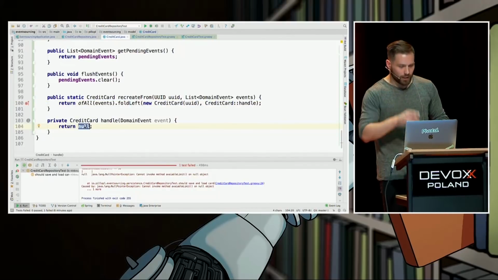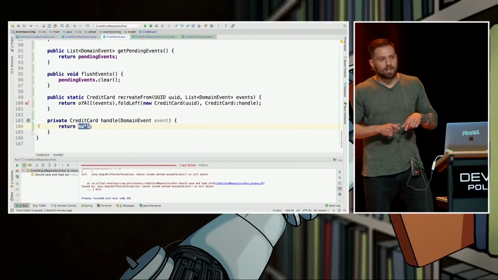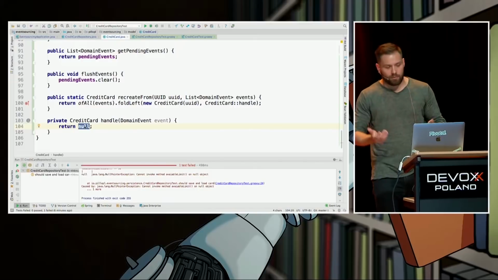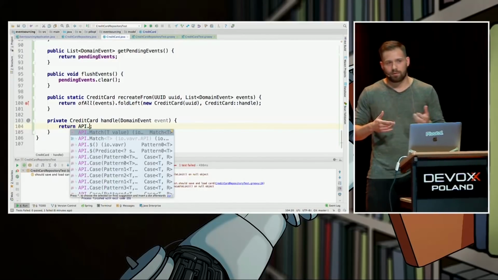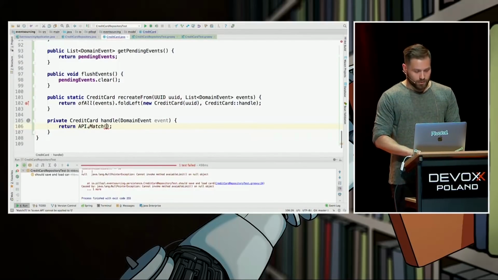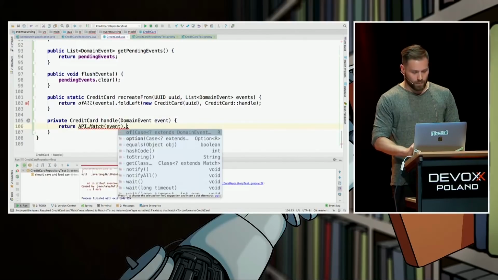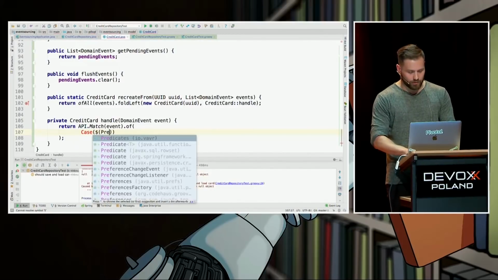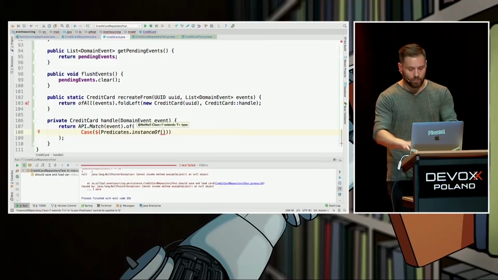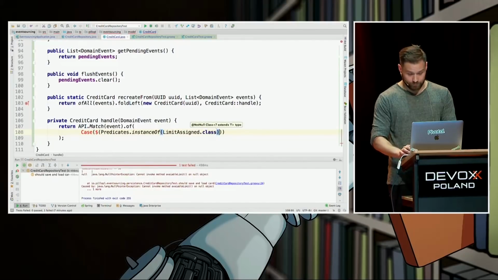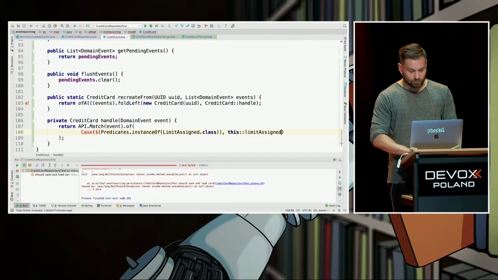And here, that was the left fold, and here we do the pattern matching. So it's either an if statement with instanceof, or we can again play with Vavr, which will do instanceof underneath. But at least that won't be us who will write this instanceof code. Cool. So it's going to be API.match event of several cases. The framework requires us to use a dollar in here. Hey, dear credit card, dear event, are you maybe instance of limit assigned? If yes, then please delegate to this method. Bunch of static imports.